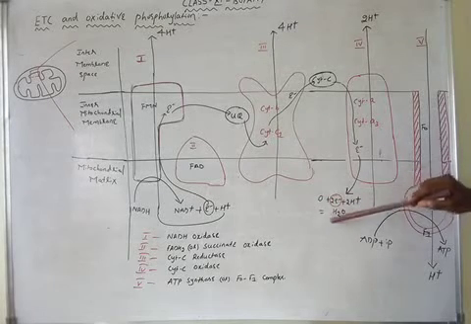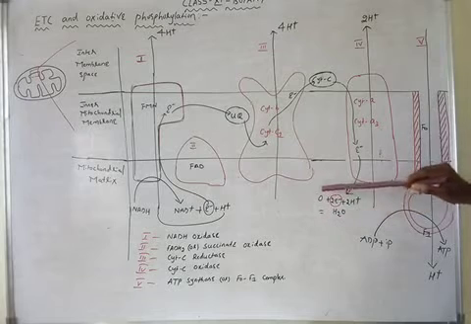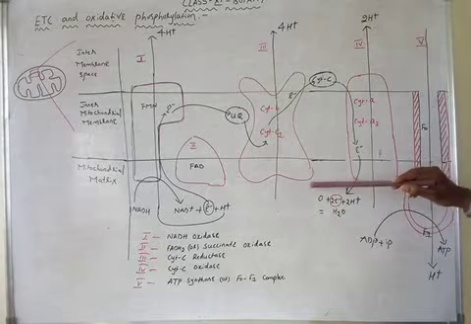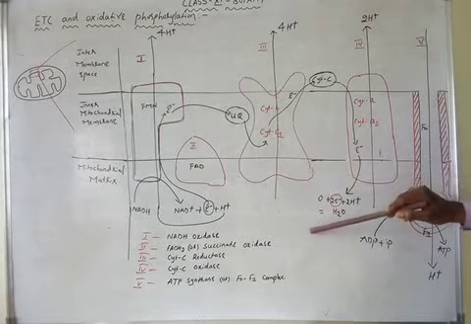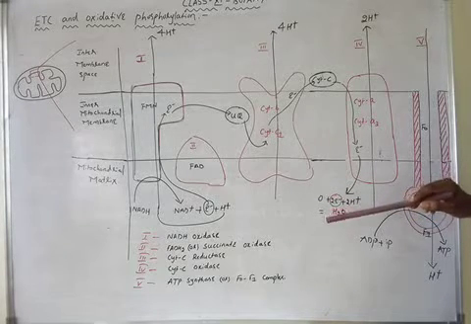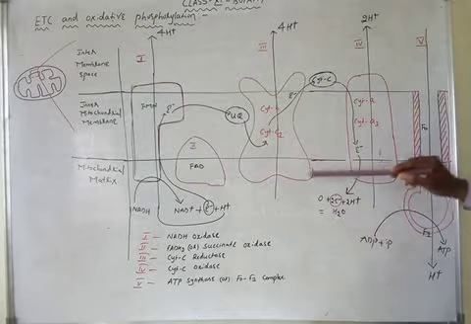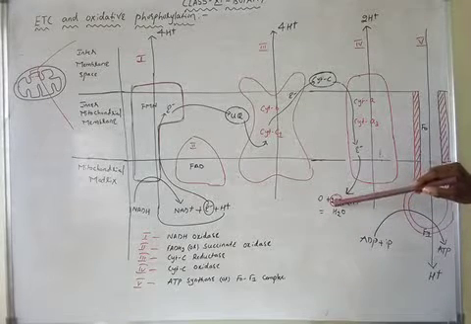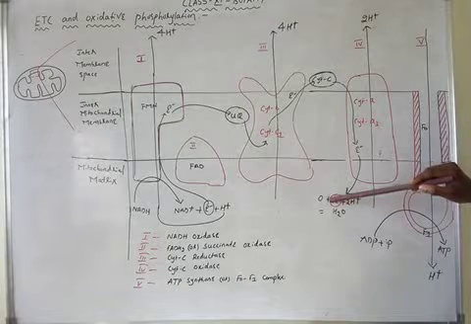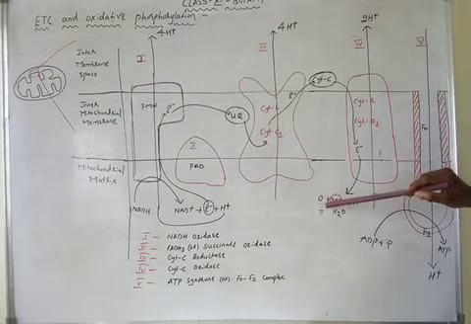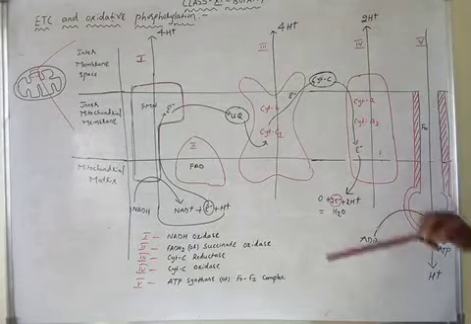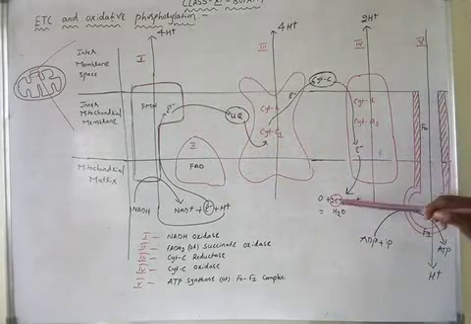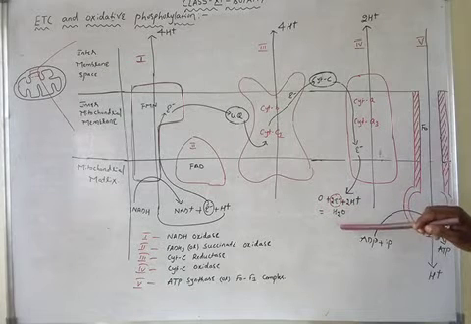So, what is the role of oxygen in the electron transport chain? Oxygen is an electron acceptor. The role of oxygen during respiration of plants and animals is to accept the electrons. That is the important point. Now, electrons are transported and ultimately given to molecular oxygen to form water molecules.